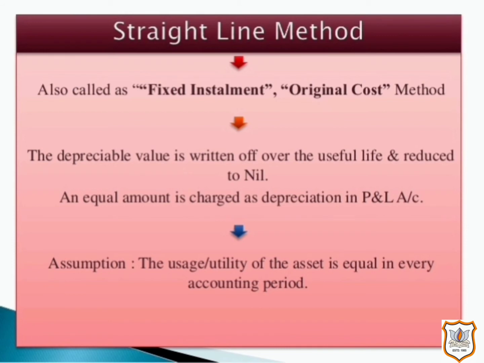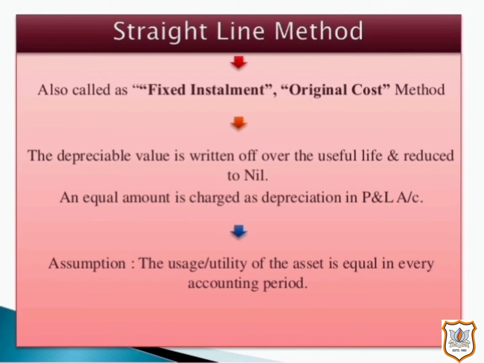Under this method, a percentage of original cost of the asset is written off every year, meaning the amount of depreciation is uniform from year to year. Under this method, the annual amount of depreciation remains identical. Suppose if an asset costs rupees 20,000 and 10% depreciation is thought proper, then rupees 2,000 would be written off every year. That is 10% of 20,000, that is 2,000.